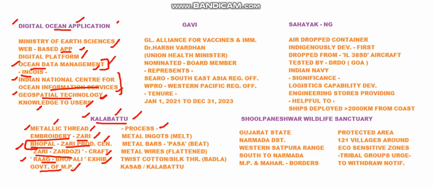So the process in which Kala Battu is made is, first of all, the metal ingots will be melted and then metal bars will be produced. The bars are called pasa. They will be beaten and metal wires are produced, and by flattening these wires and by twisting these wires with any thread of silk or cotton, a process called badla, this Kala Battu is produced. The other name for Kala Battu is kasab.